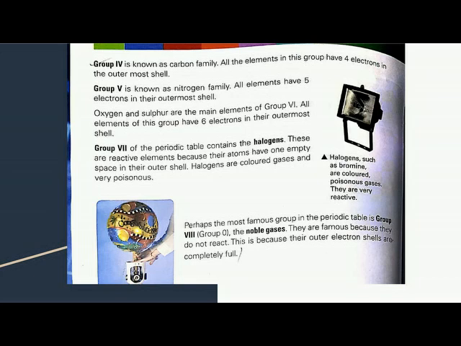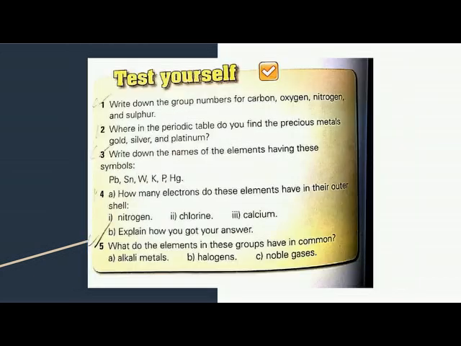Perhaps the most famous group in the periodic table is group 8 or group 0, the noble gases. They are famous because they do not react. This is because their outer electron shells are completely full. Halogens, such as bromine, are colored poisonous gases. They are very reactive. Helium is used to fill balloons because it is lighter than air. Helium-filled balloons float upward and they are also safe to use.